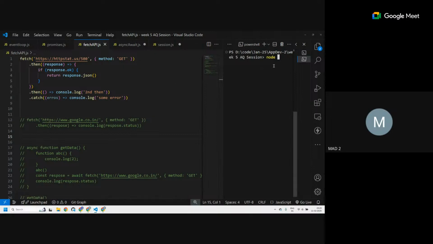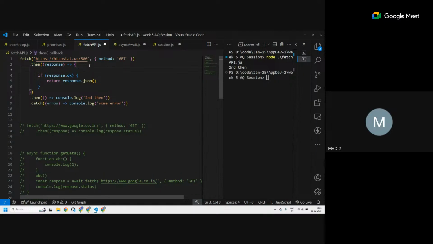Let's first run this and test fetch api.js. Okay, so this returned a 500 code. I can also check what was the code. Console.log response.status. This will tell me what response I got. If I click it, I can go into that web page and check.